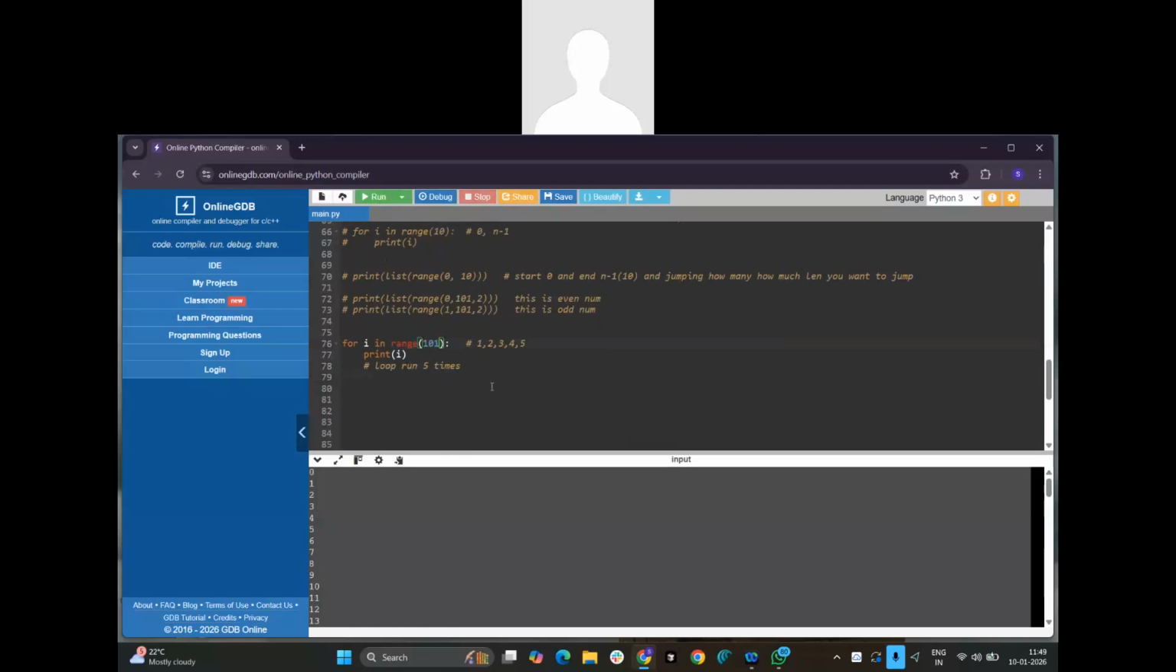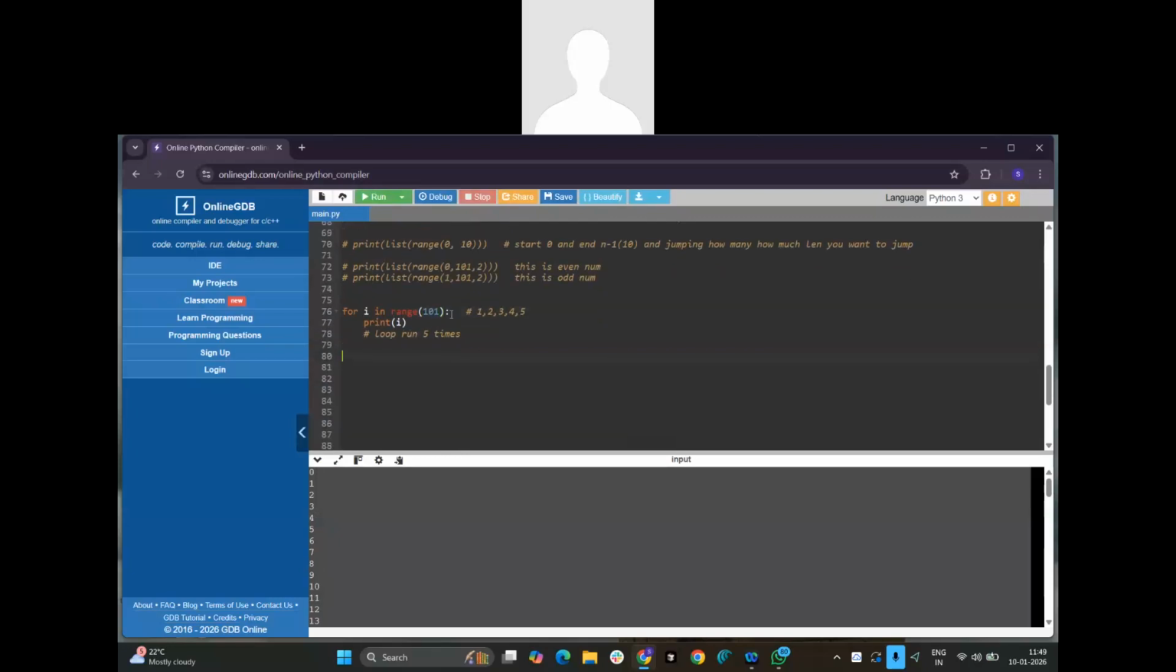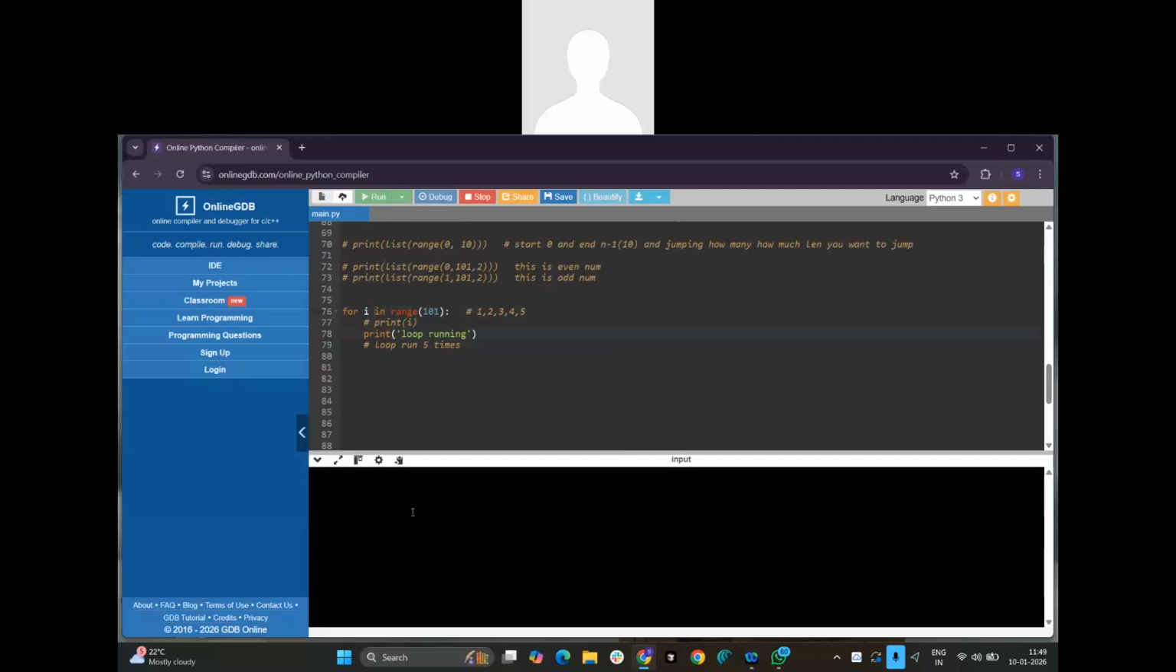So it is nothing but how many times the loop should run. And instead of printing i, I can print something like "loop running", so that I don't need to use i. How many times will this run? 100 times.